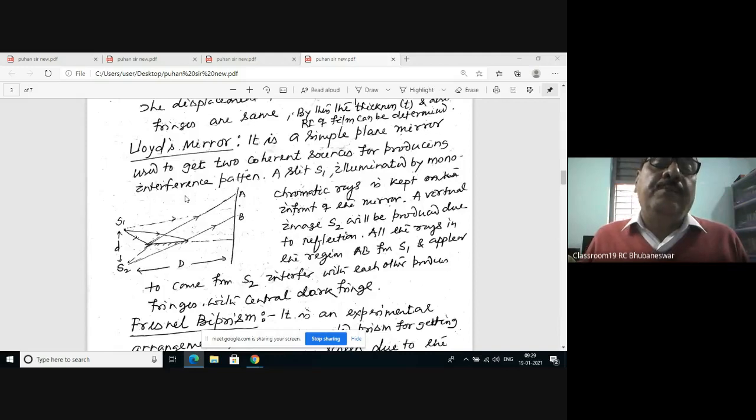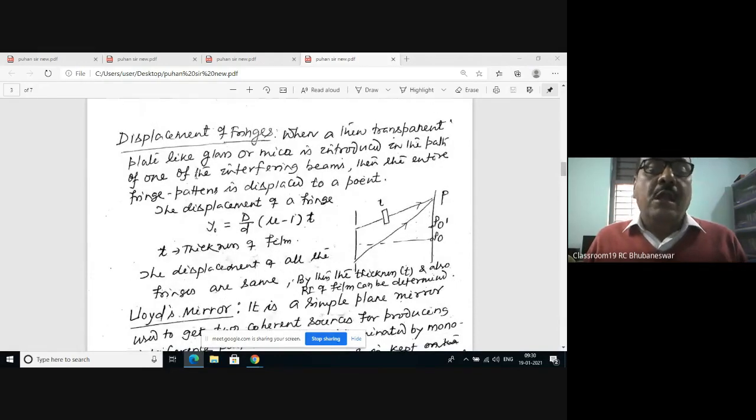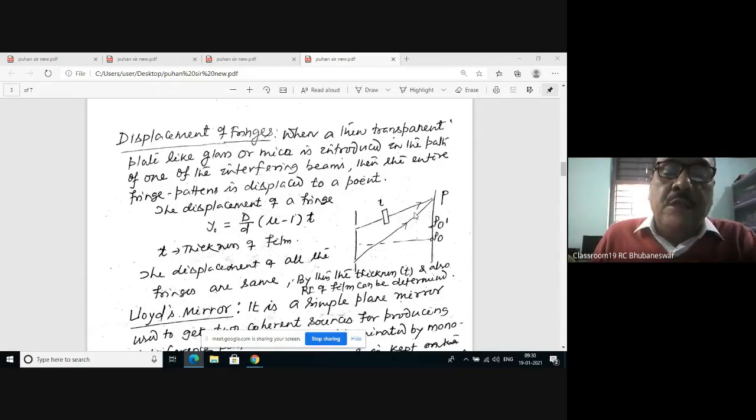And in the previous experiment, Young's double slit experiment, you can measure the refractive index of media as well as the thickness of this media by using this formula. Because measuring y naught can be done, D can be measured. Therefore, if t is given, then mu can be determined. If t is not given but mu is given, you can find t.